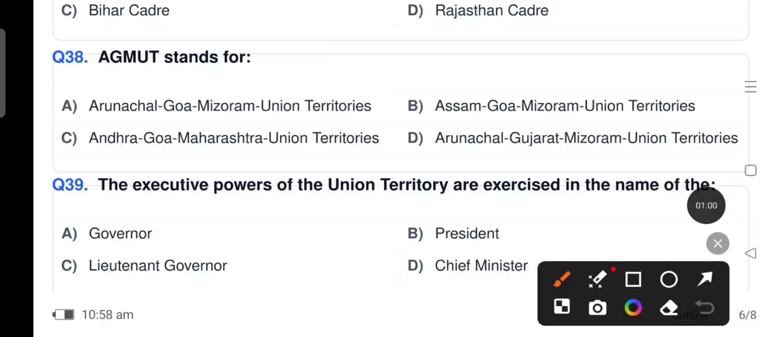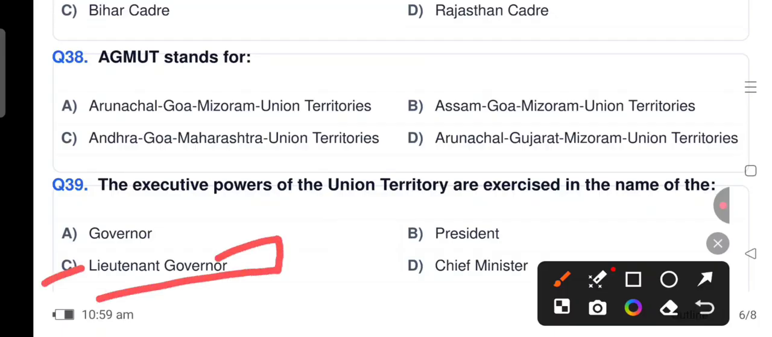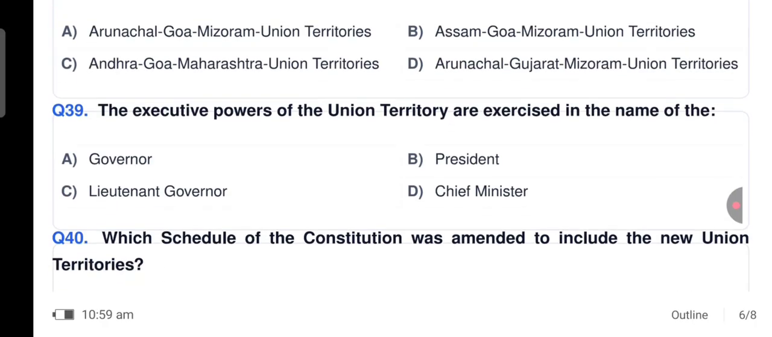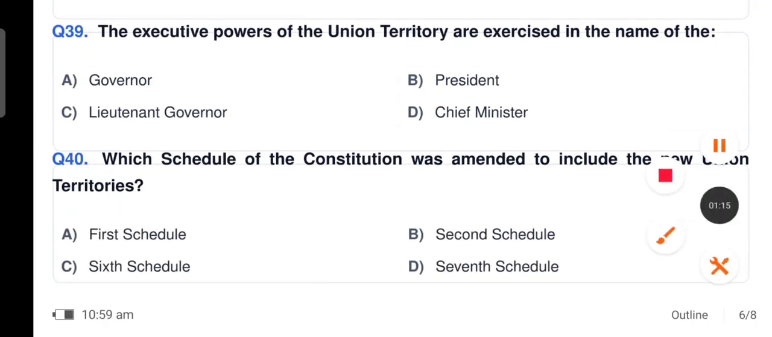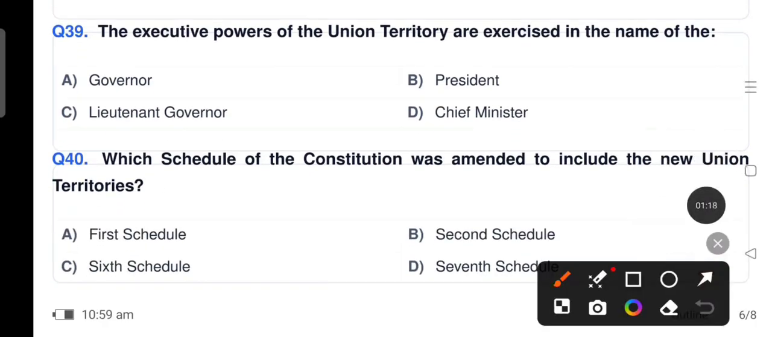The executive powers of the Union Territory are exercised in the name of, it is option number C, Lieutenant Governor. Which schedule of the Constitution was amended to include the new Union Territories? It is the First Schedule.